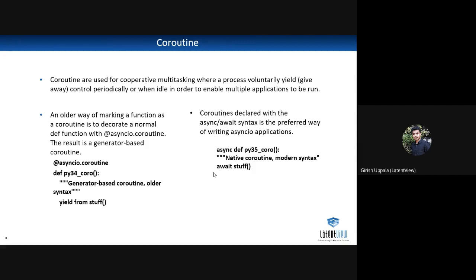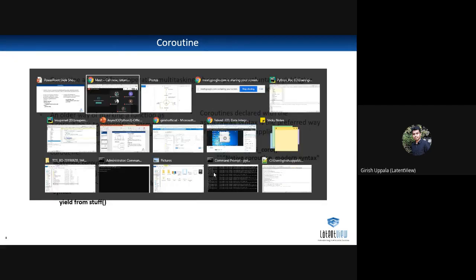Then the event loop can go and trigger the next task. There are some differences in the coroutine definition. In Python 3.4, we used a decorator like asyncio.coroutine. But when it comes to Python 3.5, we have the async and await keywords separately. So from here onwards, I'm going to show a live demonstration of how we can use async and await keywords. Let me start with the live demonstration.